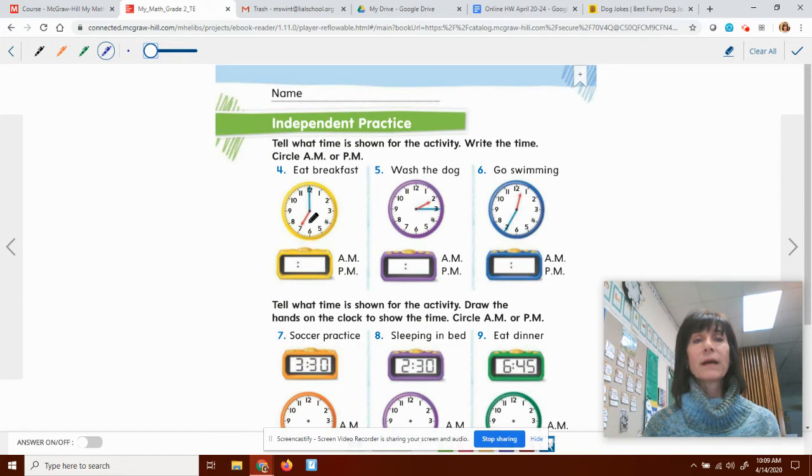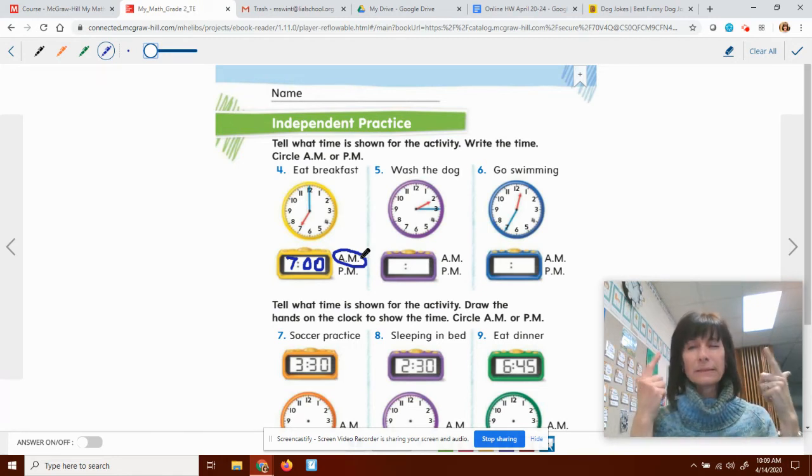So if I'm eating my breakfast, and this shows me the hour of 7, it shows me the minute hand is at 12, so there are no minutes past the hour. I know in the morning it's going to be a.m. Maybe we can think of it as at morning. That's not really what it stands for, but in your head, it makes it easier. We can do that. Let's take a look.